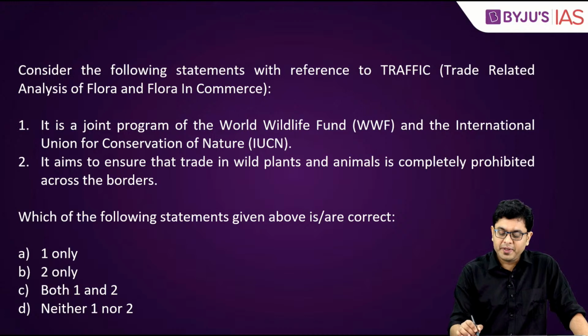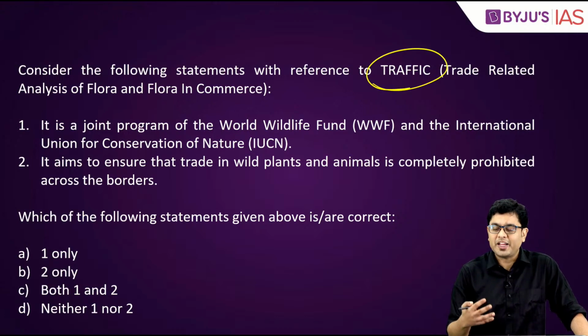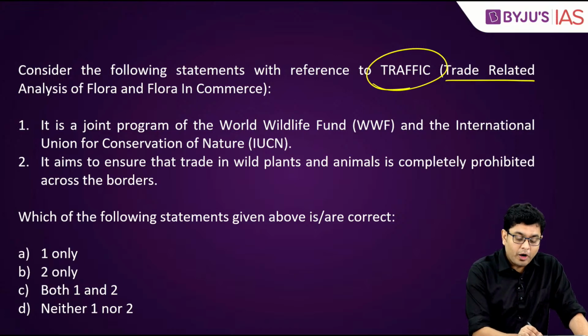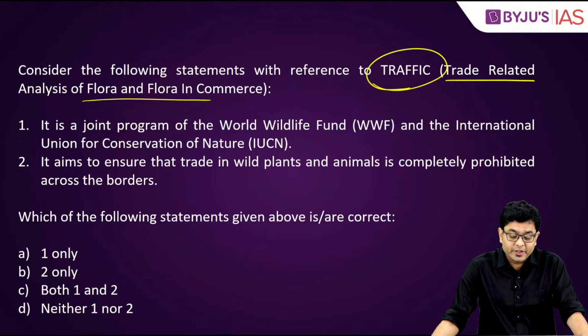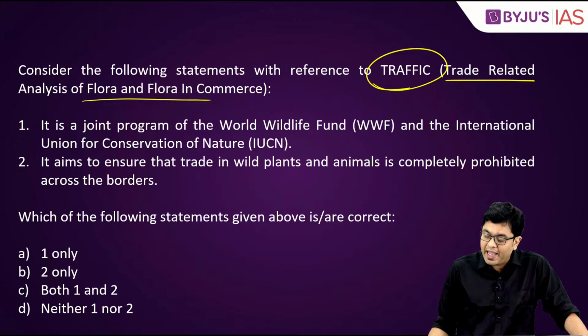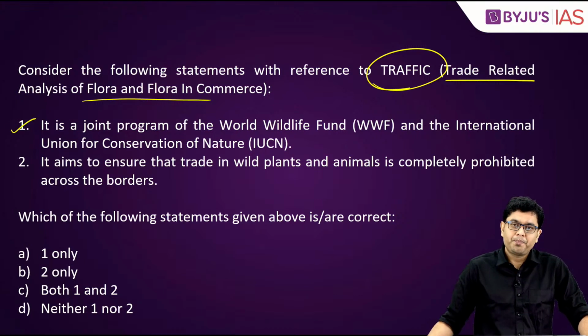Consider the following statements with reference to TRAFFIC. TRAFFIC is an international organization which deals with trade-related analysis of flora and fauna in commerce. So it is a joint program of the World Wildlife Fund, WWF, and the International Union for Conservation of Nature. This is correct.